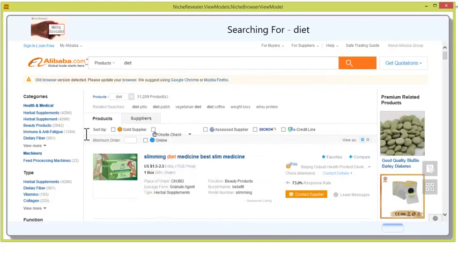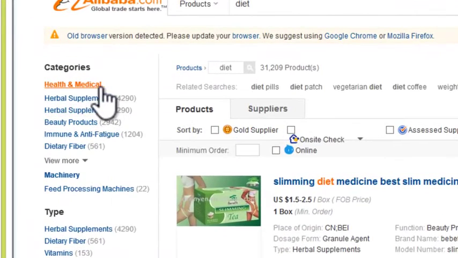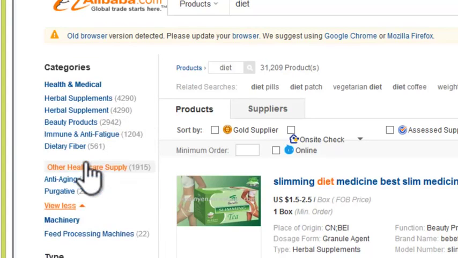Let's just have a look at the main screen and we look on the left hand side. We can see in diet we've got various categories we can look under. Herbal supplements, there's 4,500 of those nearly. Beauty products, another 3,000. Immune and anti-fatigue, 1,200. Dietary fiber, you can view more down here. And look at anti-aging and purgative. So all kinds of ideas we could look at.